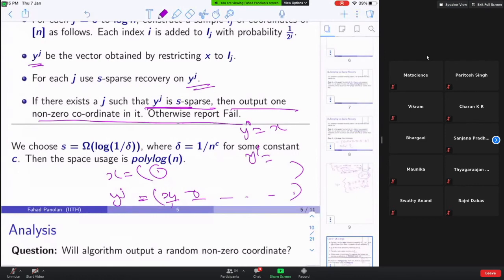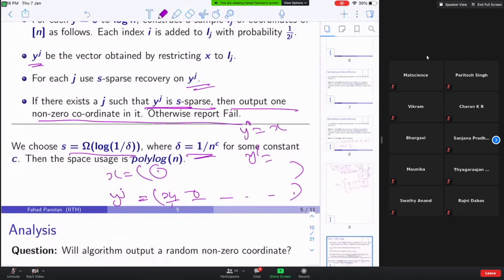The point is, if the support is too tiny, you will hit it in one of the vectors, and if it is too large, you will also hit it in one of the vectors. Now choose s to be log 1/delta, and choose delta to be 1/n^c for some constant c, so that the failure probability is very tiny.